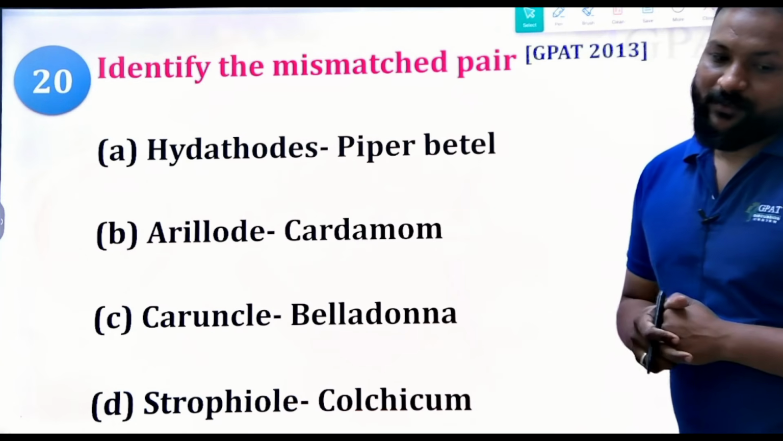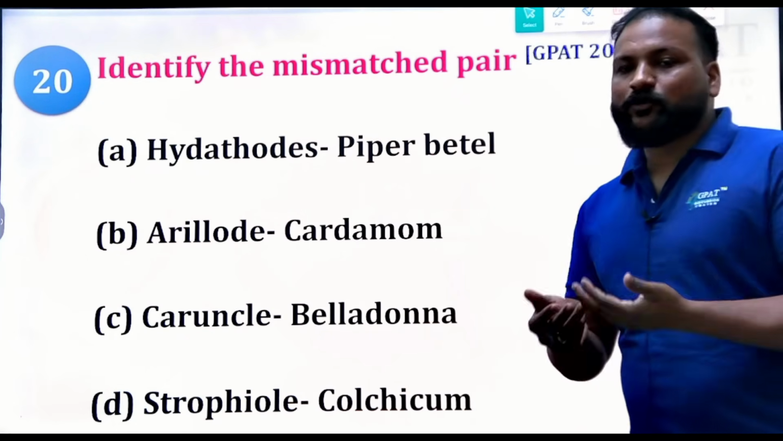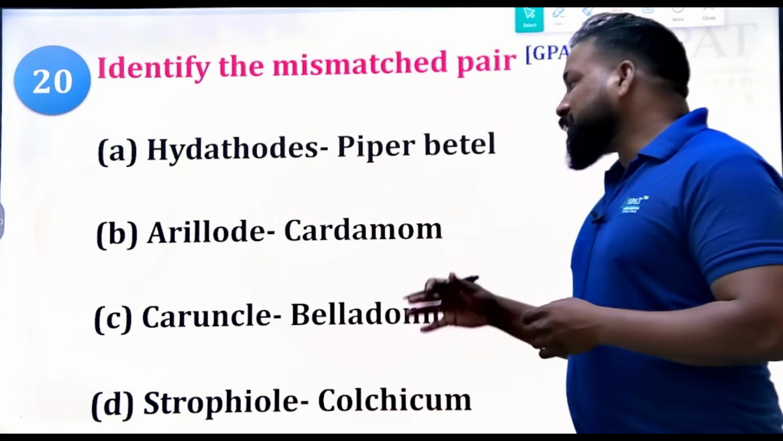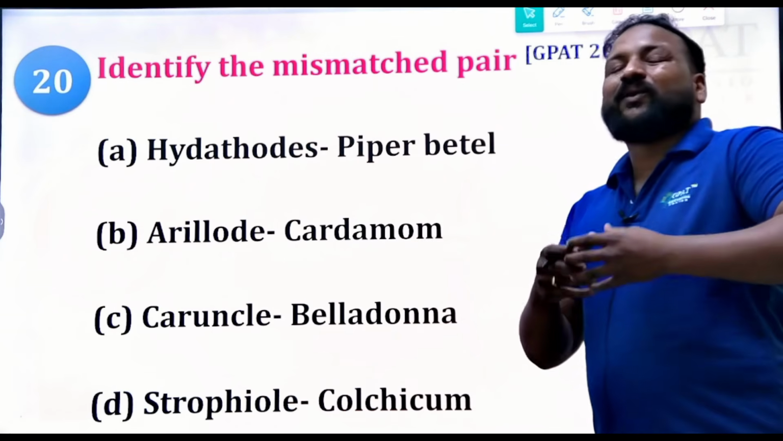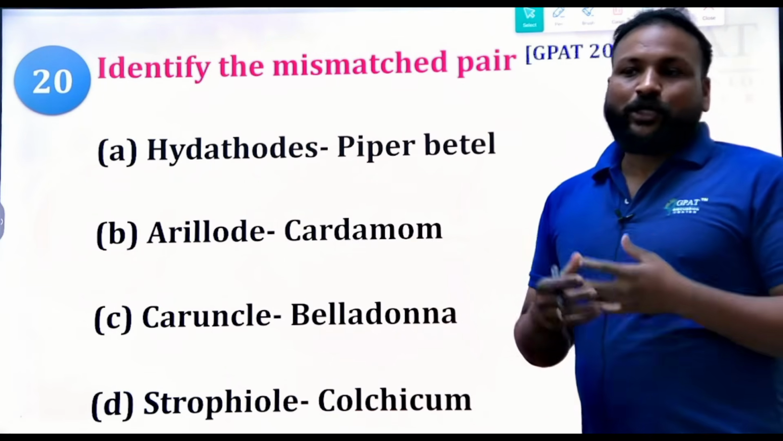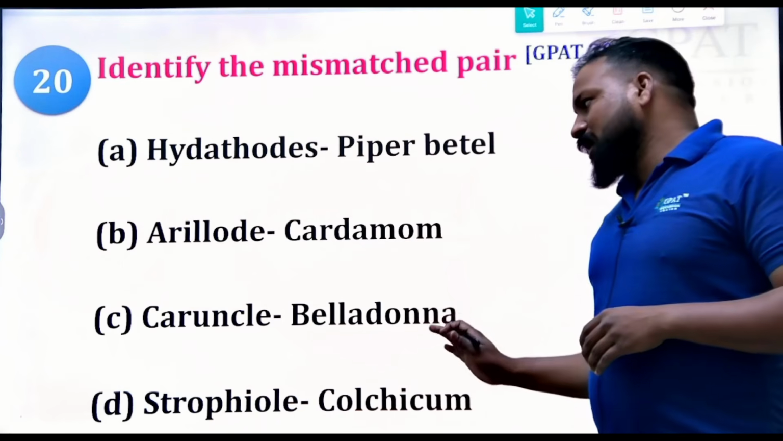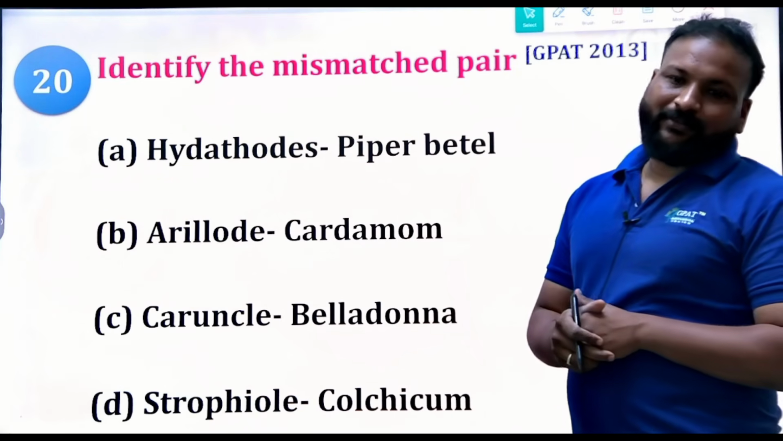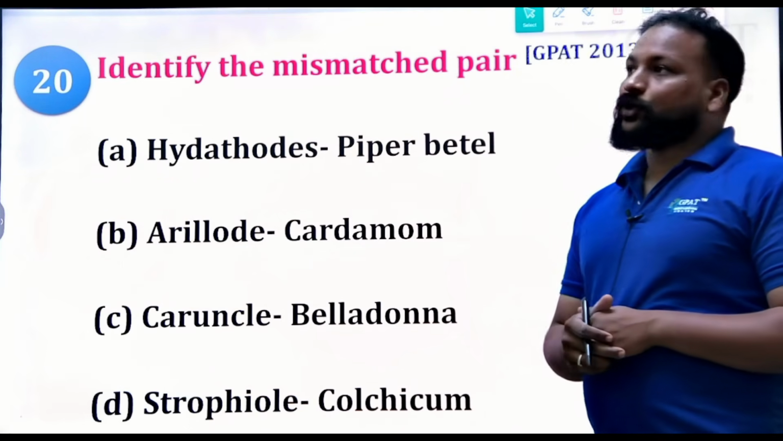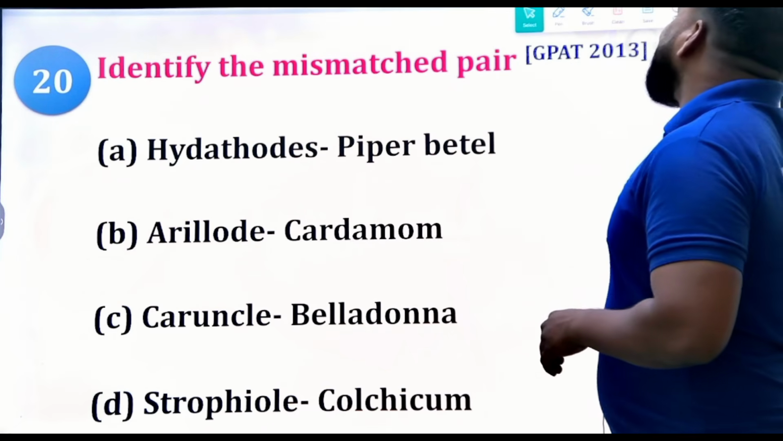Okay, what's the right answer here? Yes, glandular hairs are the specialized trichomes present in the piper betel. Aril is a special outer warty hardened structure to cover the seeds, as in cardamom, right? And strophiole is present in colchicum, but where have you seen caruncle? In belladonna? Okay, no. It is seen in the castor seed.